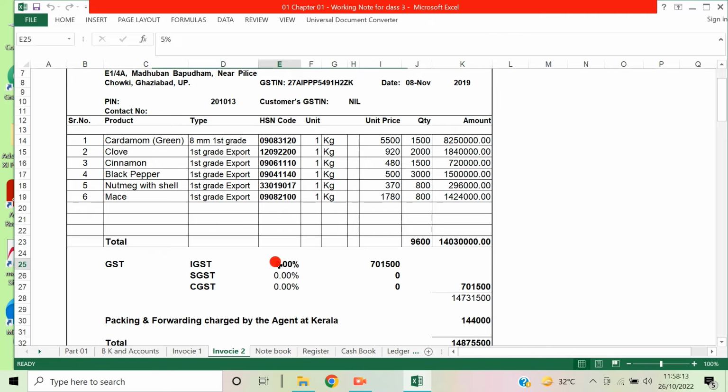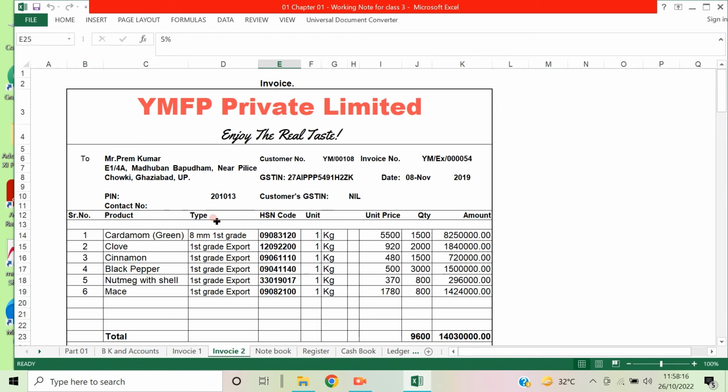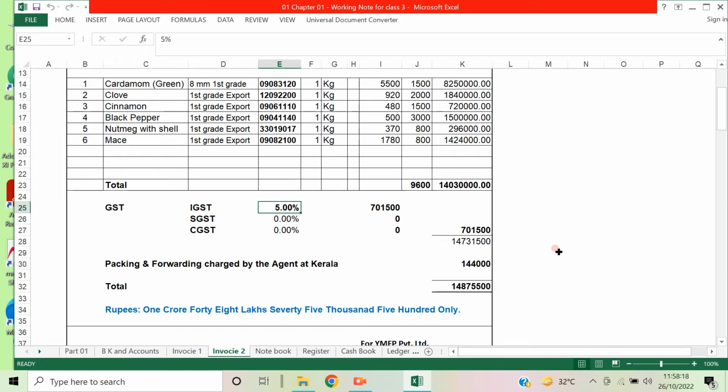Now I'll just tell you an example. Just imagine the sale is done within the state of Maharashtra. Then the rate is taken equally, 2.5% and 2.5%. See, like that it is taken equally. If it is 12%, then 6% is charged each. Whereas if it is 18%, then 9% is charged each.